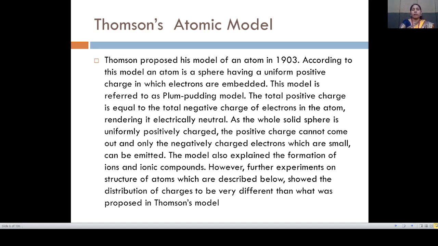As the whole solid sphere is uniformly positively charged, the positive charge cannot come out, and only the small negatively charged electrons can be emitted. The model also explains the formation of ions and ionic compounds.